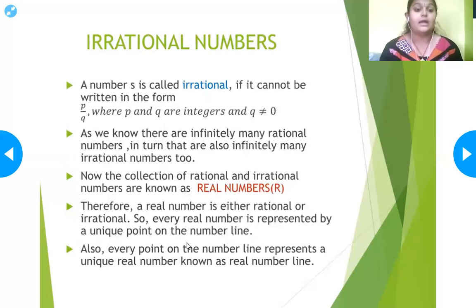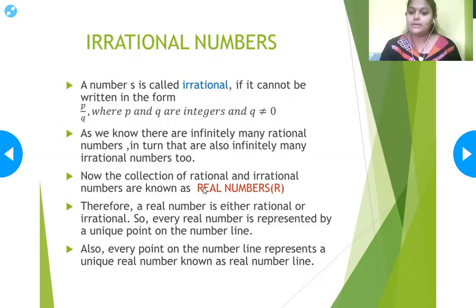Now, irrational numbers are denoted by S. A number S is called irrational if it cannot be written in the form of a rational number, that is, in the form p by q, where p and q are integers and q is not equal to 0. As we know, there are infinitely many rational and irrational numbers. This collection of rational and irrational numbers is called real numbers. Real numbers are denoted by R.